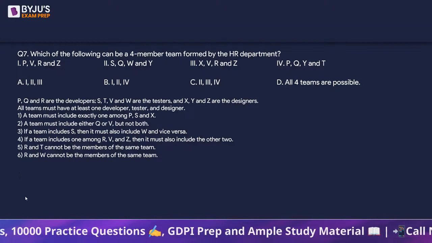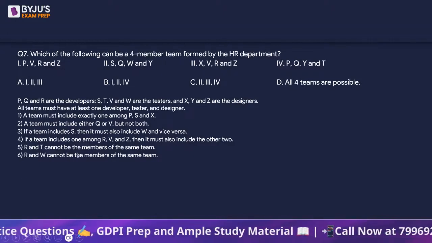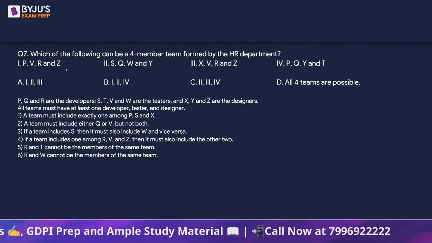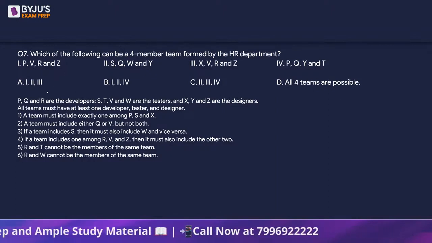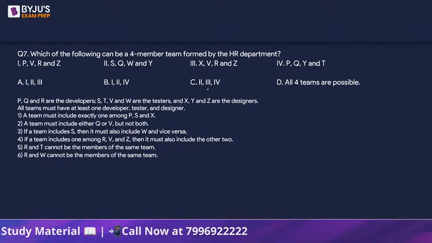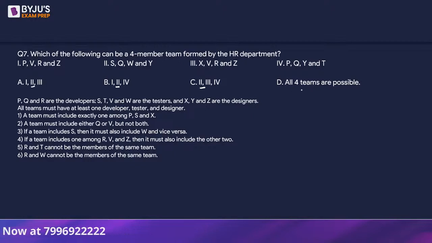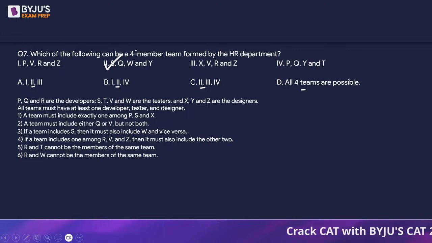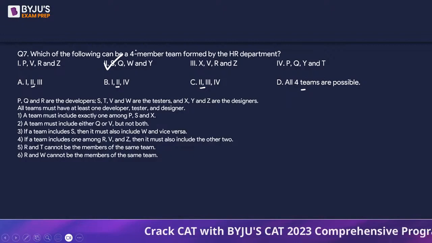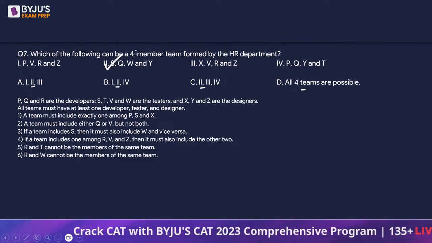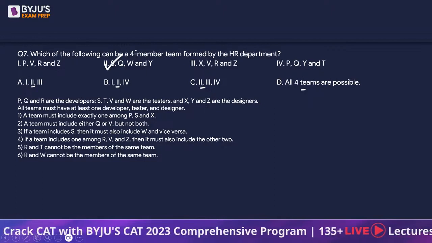Okay, so how to proceed? We will be using the options. P, V, R, and Z. Is it possible? If you look at the options, you will realize that second is in all of them. So we will not be checking second because it can definitely be formed. This is always possible. So we will be checking first. If first is possible, that means the answer is going to be option A, B, or D, definitely not C. If first is false, that means the answer is going to be C or D. Okay? So this is how we will proceed.